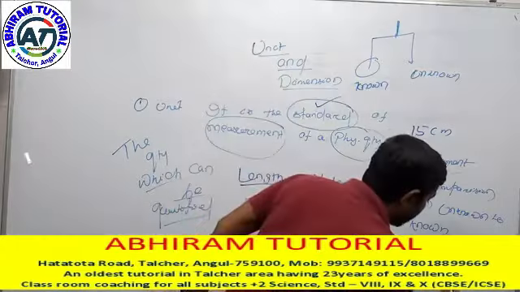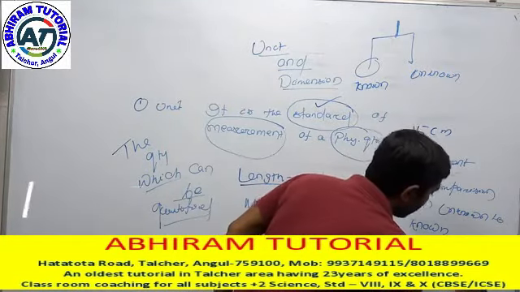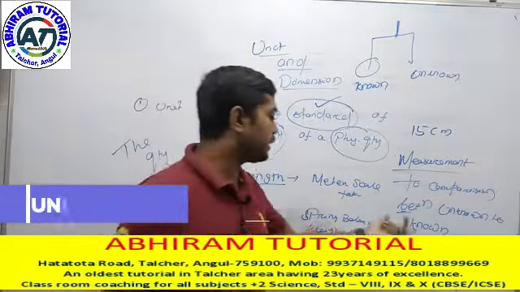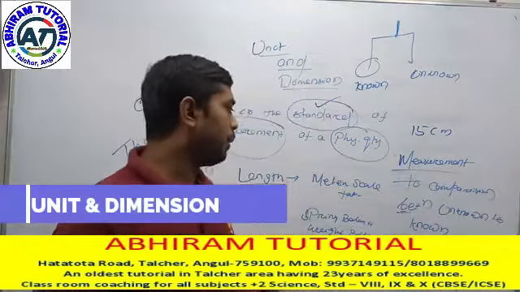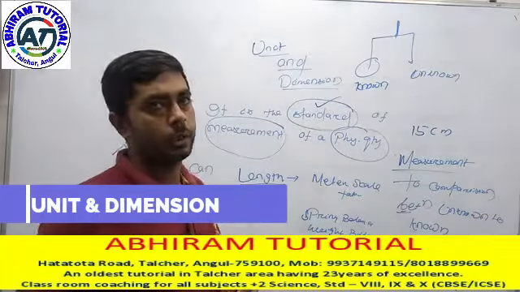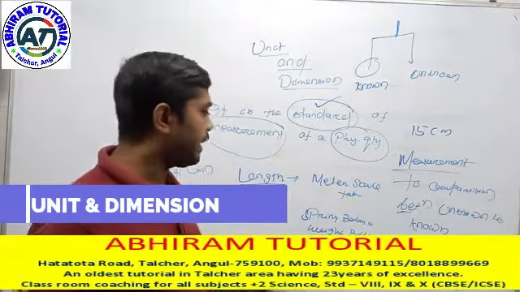N means numerical value and U means unit. It means that when we are measuring something, this thing will be given by you or found out by you. One is your numerical value, another one is your unit. So I will give you an example, and you can understand.